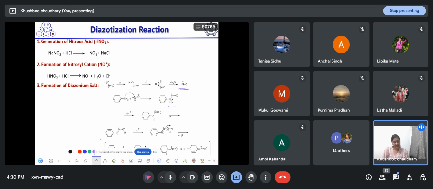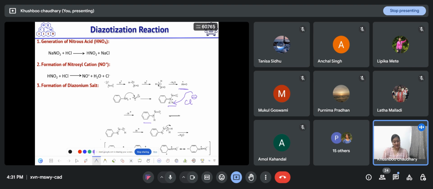As nitrogen is having a positive charge, this Cl negative or other counter anion will take this proton and neutralize the positive charge on nitrogen, and this species will form. Up to here, any problem? This mechanism is understood.